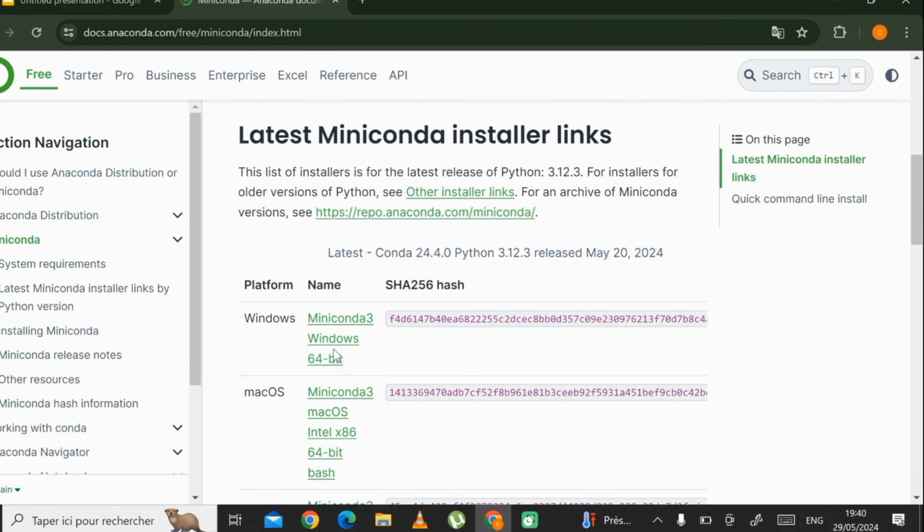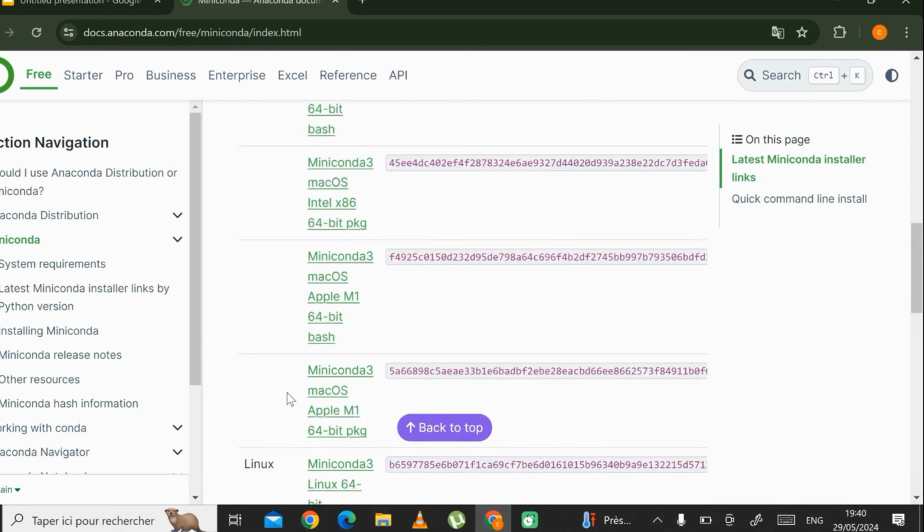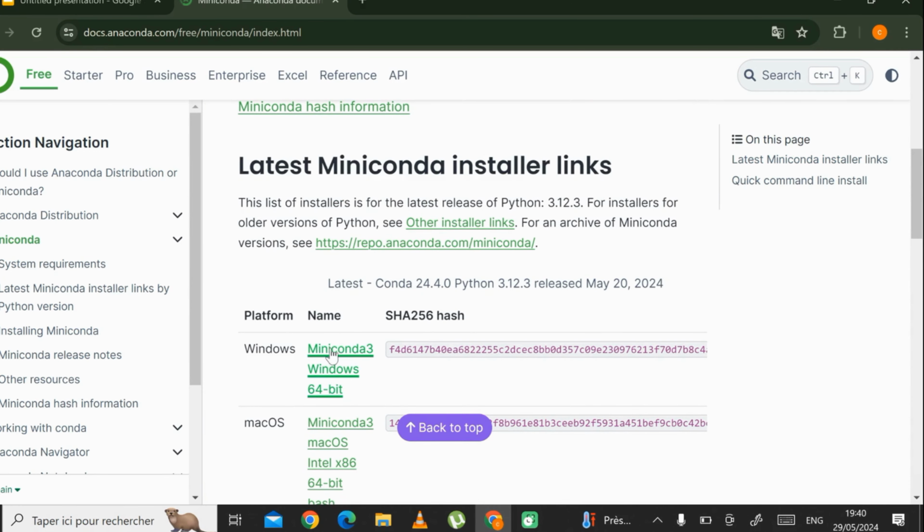You see that is for Windows, that's for Mac, and we have Linux. So I'm using Windows, so I'm just going for this. So you see it's downloading.